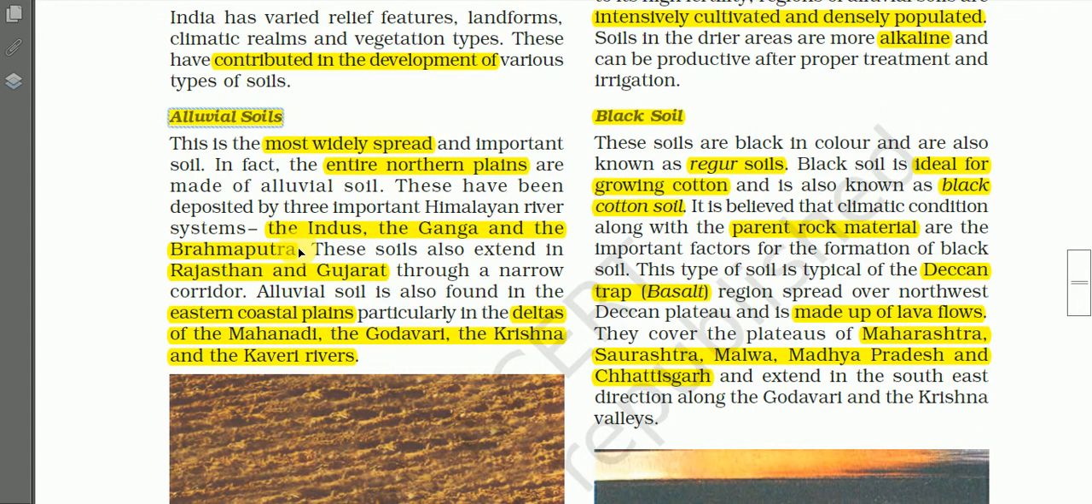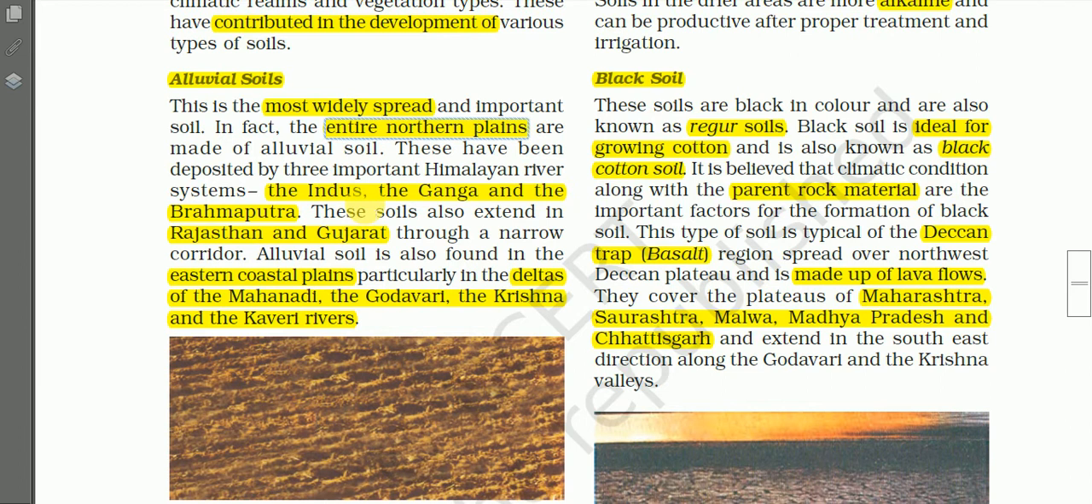Now let us read the characteristics. Alluvial soils are the most widely spread and important soil in India, the most common, and most important as far as agriculture is concerned. In fact, the entire northern plains are made of alluvial soils, and these have been deposited by three important Himalayan rivers: the Indus, the Ganga, and the Brahmaputra.